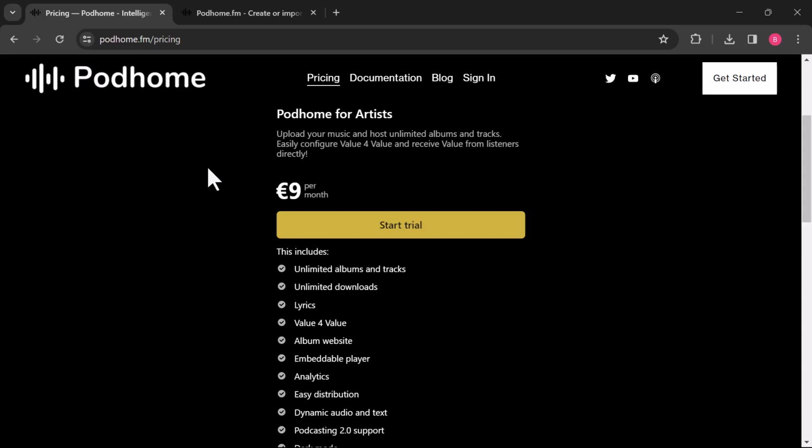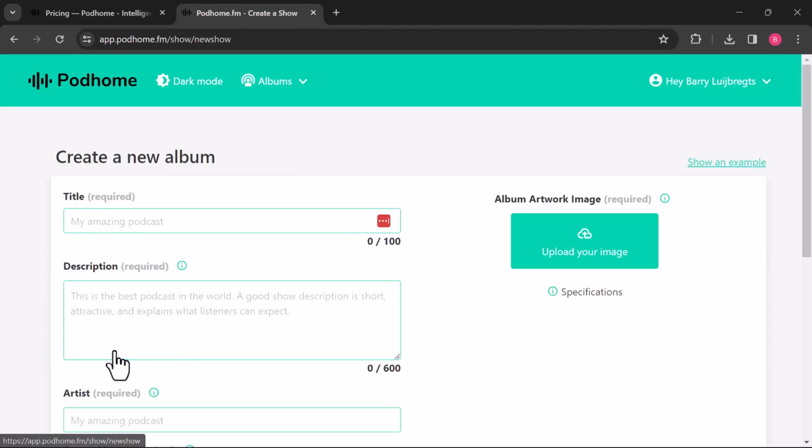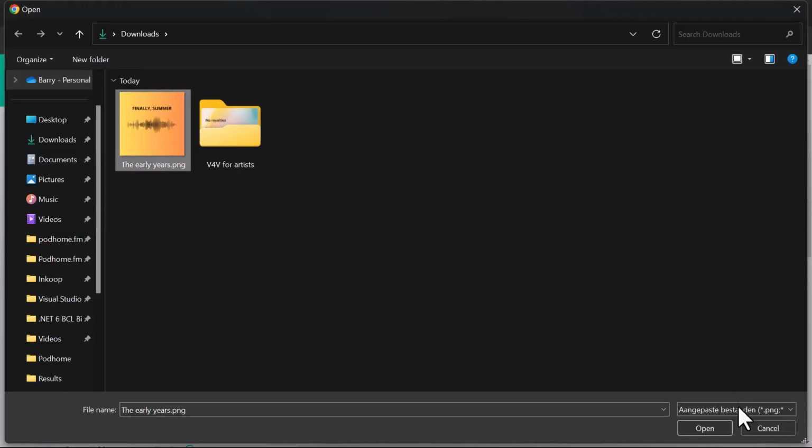After that, you'll get an email in which you can sign in, and then you'll end up here in Podhome. Now, from here, you can start to create new albums. Like I said, unlimited amount of albums. So let's do it. Let's create a new album. And the first thing I'll do is upload some album artwork. Now I have one here. Let's do it.